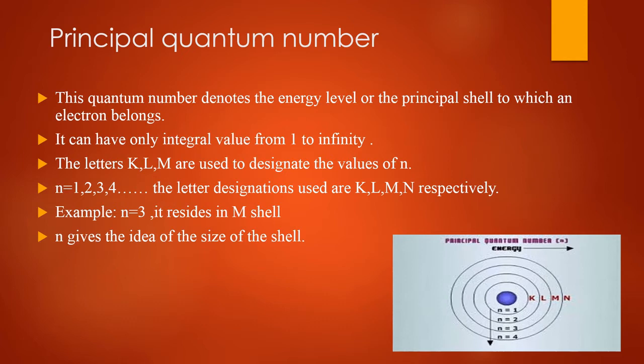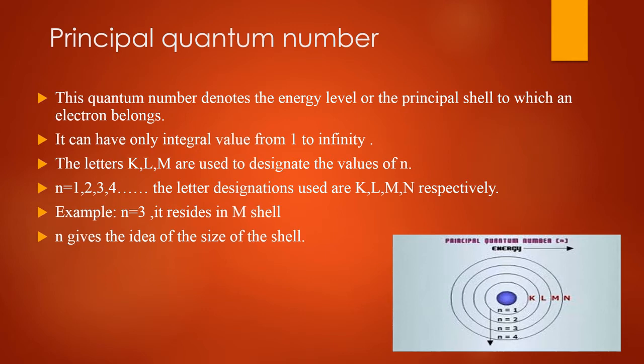If n is equal to 1, 2, 3, 4, the letter designations used are capital K, L, M, N respectively. Suppose n is equal to 3. If n is equal to 3, then in which shell will the electron reside? In M shell.